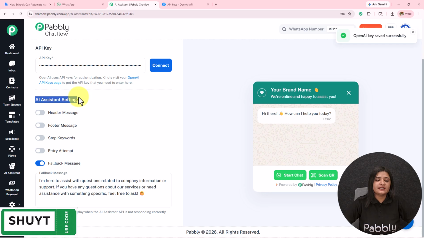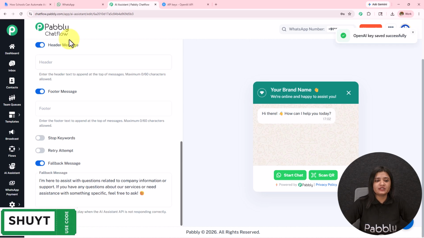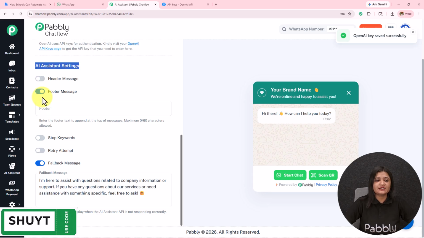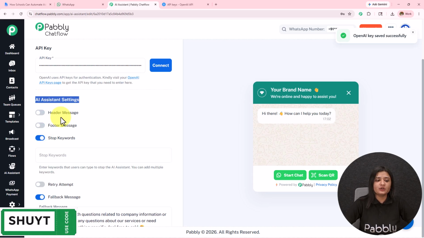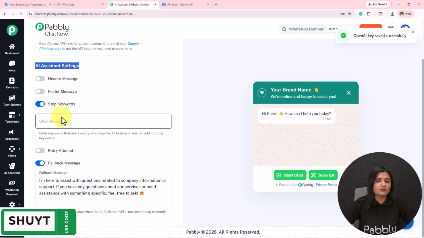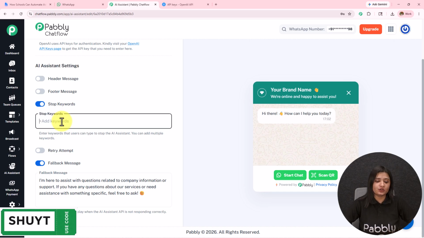Moving on to the next, we have this AI assistant settings. If you want to provide a header message or a footer message, you have to enter the message and it will start displaying. Then we have the stop keyword. So when the user does not want to get replies from the AI agent, they can simply send this word and the AI agent will stop replying, or the matter will be escalated to human support. Here I am going to enter the keyword like this, press enter. In this manner, I have added the stop keyword.